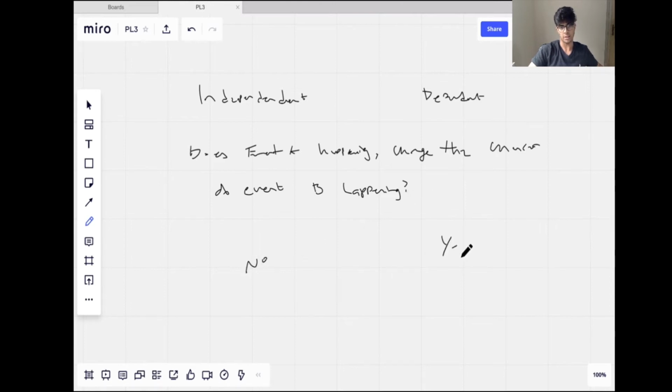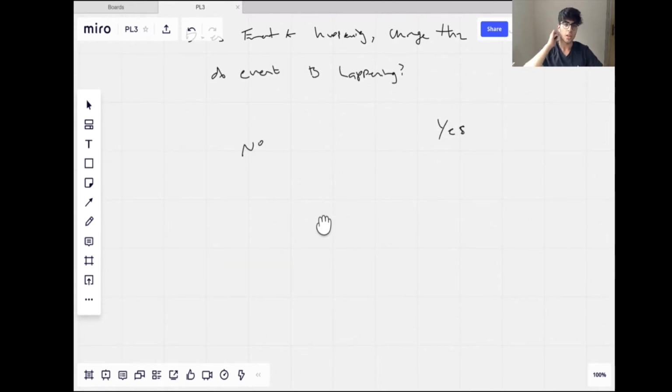If it's yes, then it's dependent. So let me give you a few examples, just so we can see if you've got the definition nailed down. If we toss a coin 3 times, and get, for example, a heads on the first toss and tails on the second toss, is that dependent or independent? That's independent, because the first toss doesn't affect what you're going to get on the second toss.